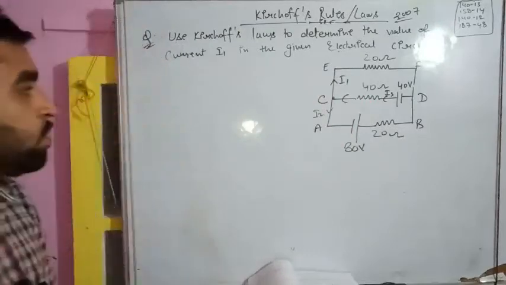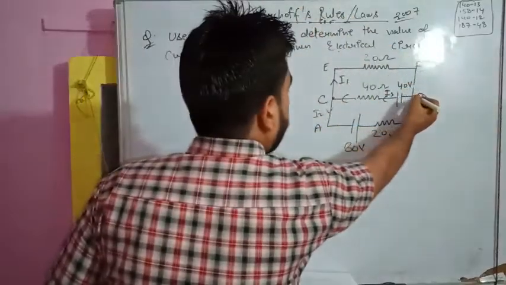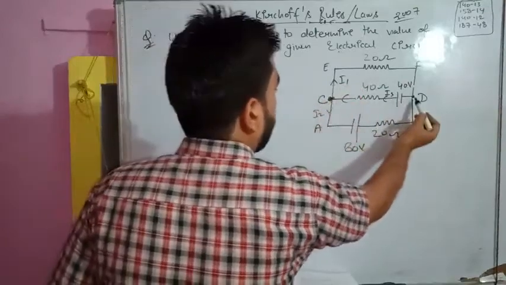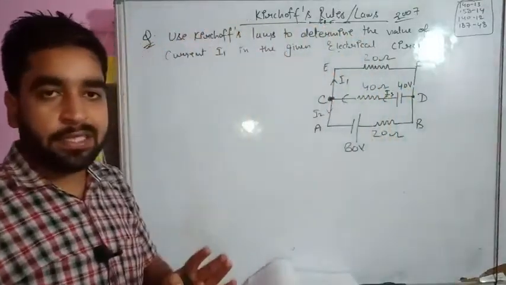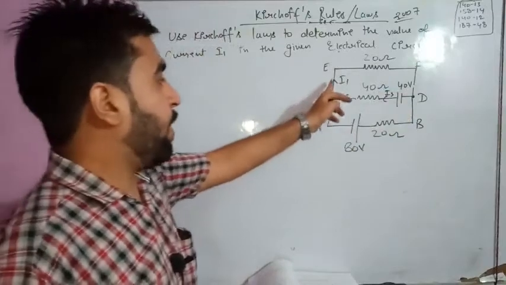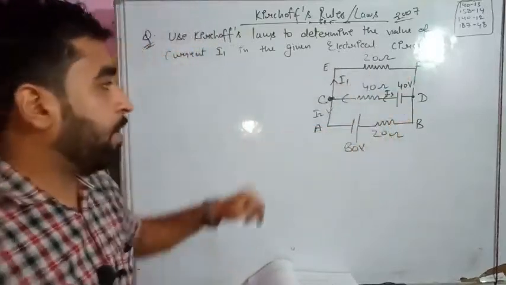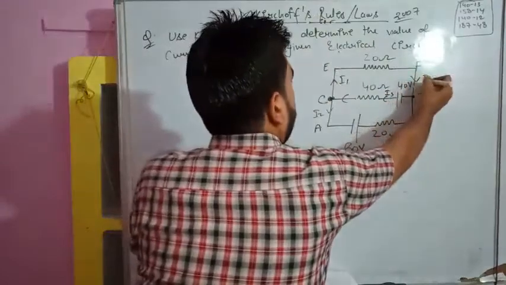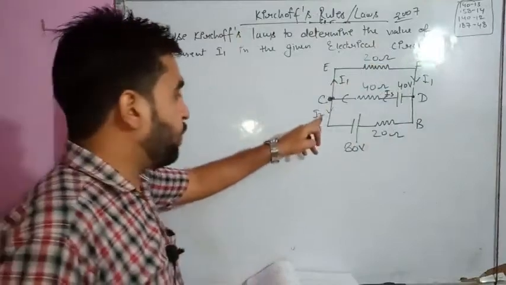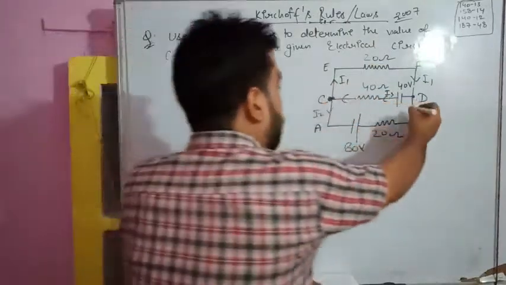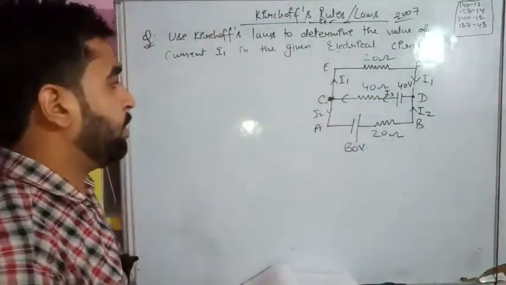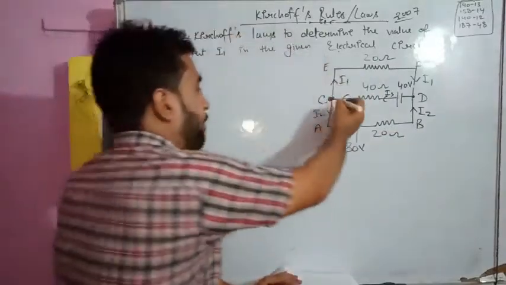Let us solve this. So firstly, find out the junction. D is a junction, C is a junction. If I1 current they have shown, from one junction to another junction, what is there? That is a branch. So we are starting from junction C, coming towards junction D. So I1, this is a branch. If I1 current is flowing here, then the same I1 current will be here, because we have already studied that current in a branch remains the same. Similarly, if I2 current is approaching, then I2 current should be here as well, no matter how much the potential difference is. I3 current is here, the same I3 current will remain there.